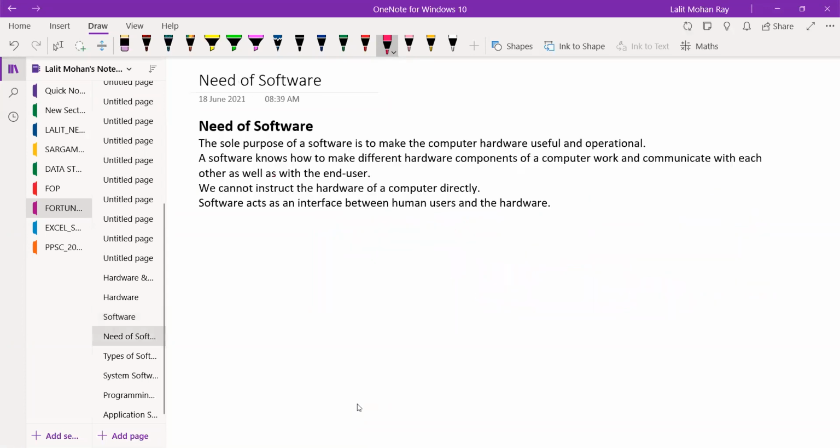Why do we need software? The sole purpose of the software is to make the computer hardware useful and operational.